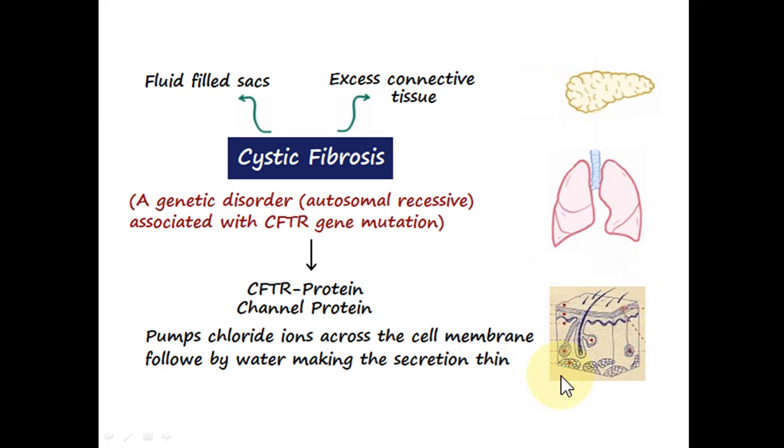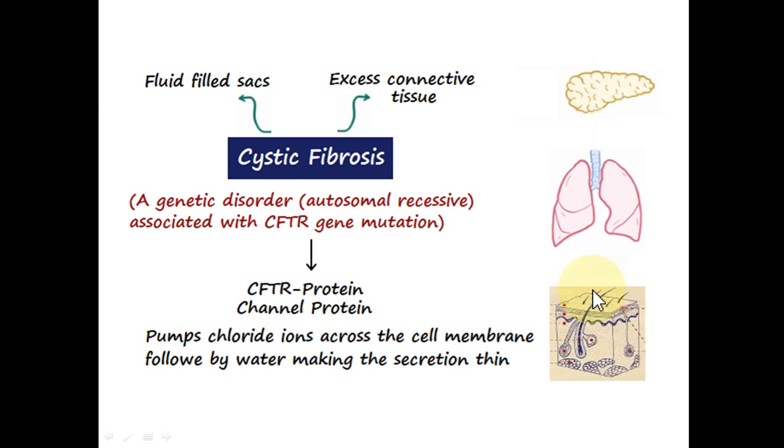However, coming to the sweat glands, here a reverse condition occurs. In the pancreas and in the lungs, the chloride ions are not transported out of the cell into the ducts. But here a reverse condition occurs.